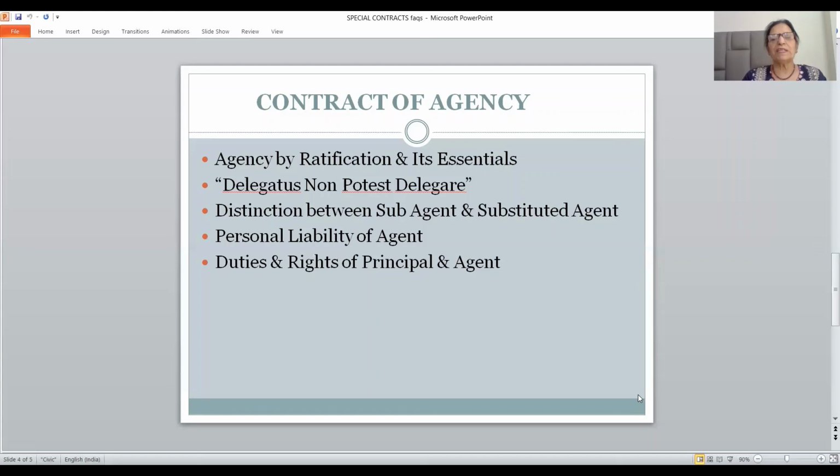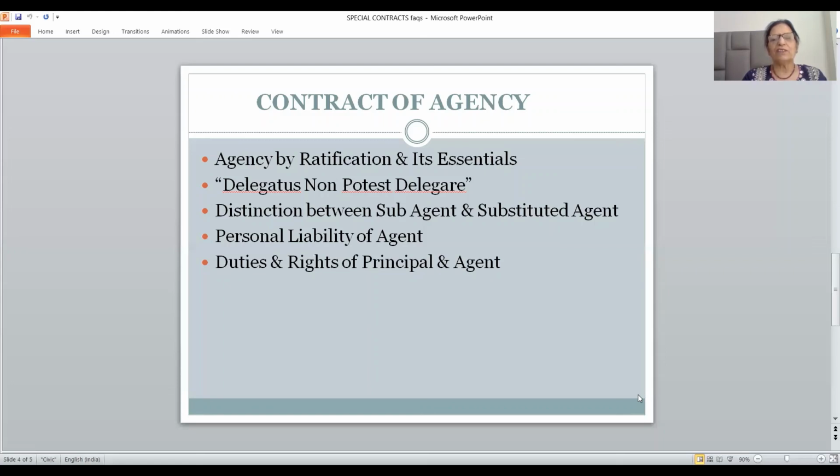Principal is a foreign principal. Agent has done something which is beyond the authority and it has not been ratified by the principal. So there are 12 points which you have to write along with content as well as examples or case laws.